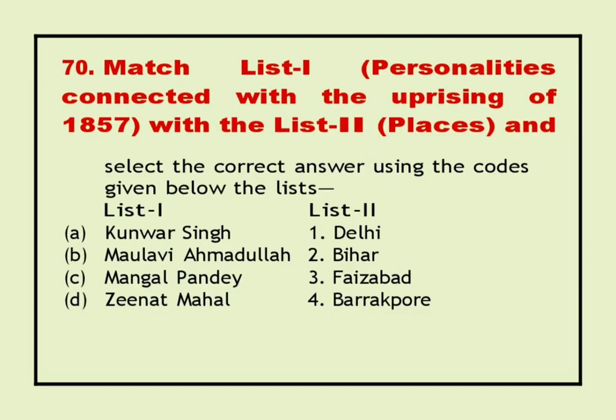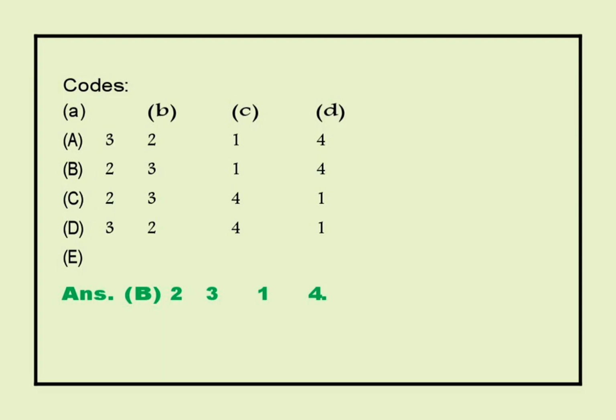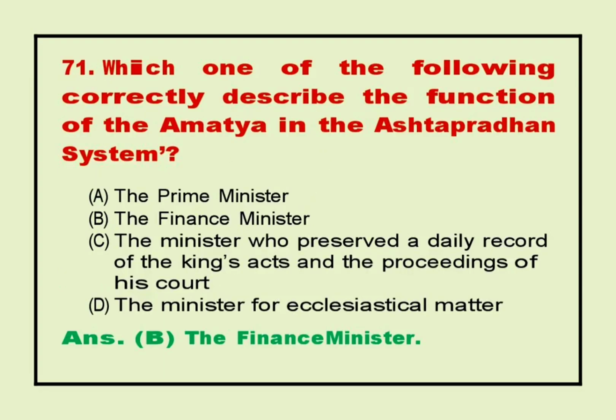70. Match list I, personalities connected with the uprising of 1857, with list 2, places, and select the correct answer using the codes given below the lists. List I, list 2. A. Kunwar Singh 1. Delhi. B. Maulvi Ahmadullah 2. Bihar. C. Mangal Pandey 3. Faizabad. D. Zeenat Mahal 4. Barrackpore. Codes. Answer B. 2314.